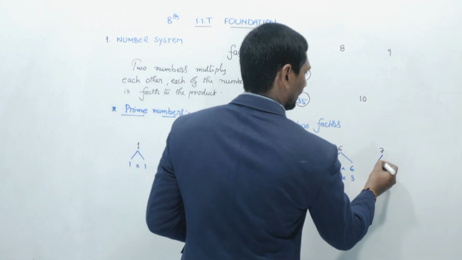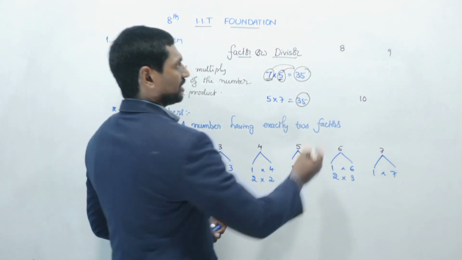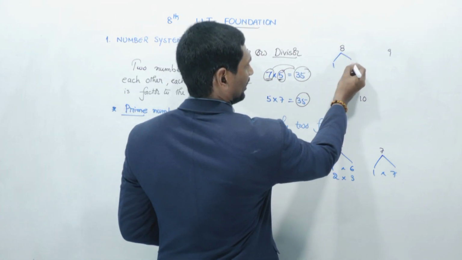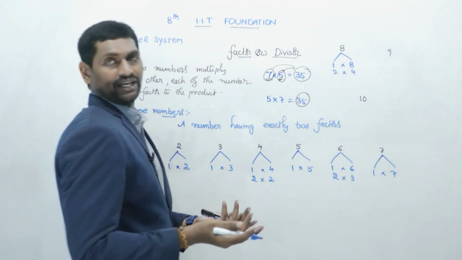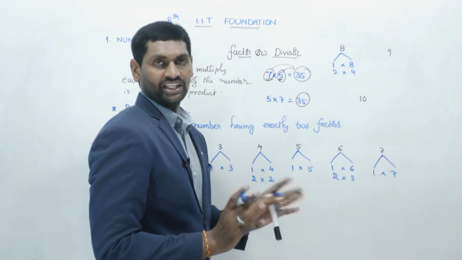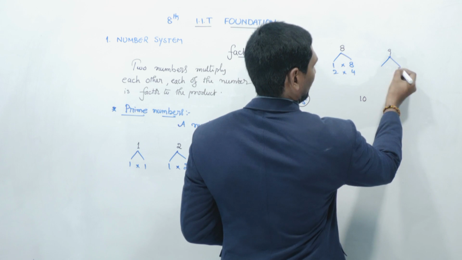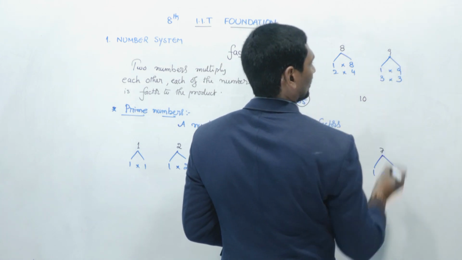Now 7 will come in only one table, 7 ones are 7. Now coming to 8. 1 eights are 8, and in the 2 table, 2 fours are 8. 3 table, 8 won't come. 4 table, 4 twos and 2 fours are the same, repeated, so now we can stop. Now 9: 1 nines, 3 threes, that's it.